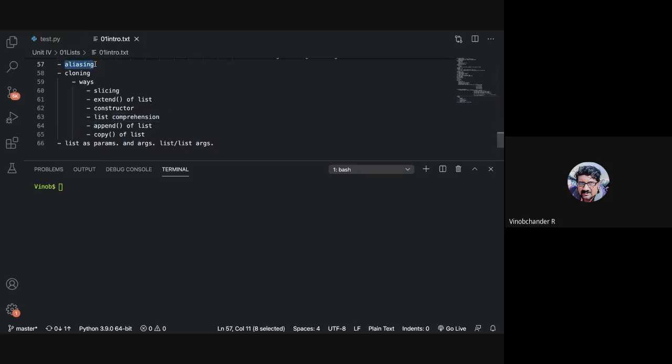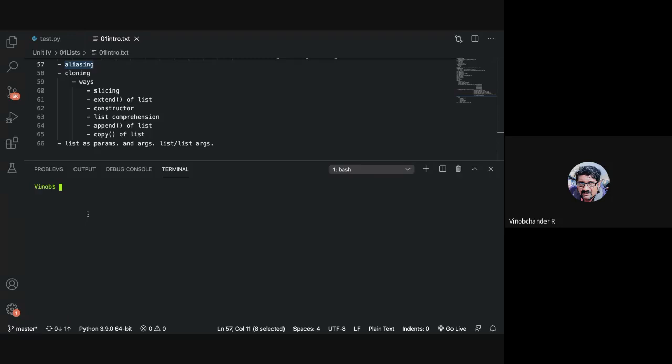First of all, tell me what is aliasing, students. What do you understand by aliasing? What do you mean when you say an alias for a particular thing? Alias is reference. Correct. Can you be much more clear when you say alias is a reference? Different ways of calling the variable. Different ways of accessing the same variable. Yeah, different ways of accessing the same variable.